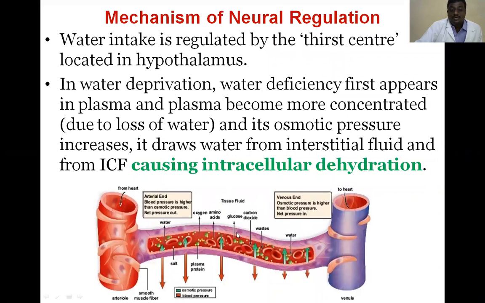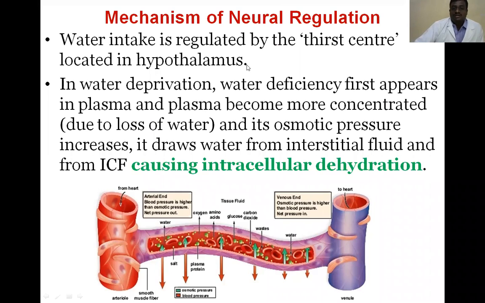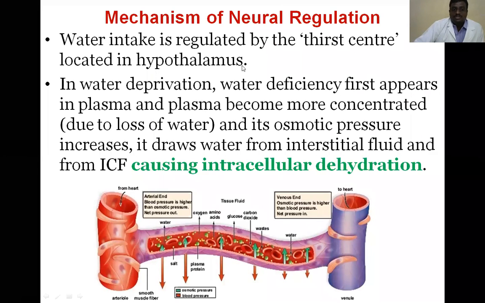Next one is neural regulation. So water intake is regulated by the thirst center. The thirst center is located in the hypothalamus. When we feel thirst, the hypothalamus releases the hormones.